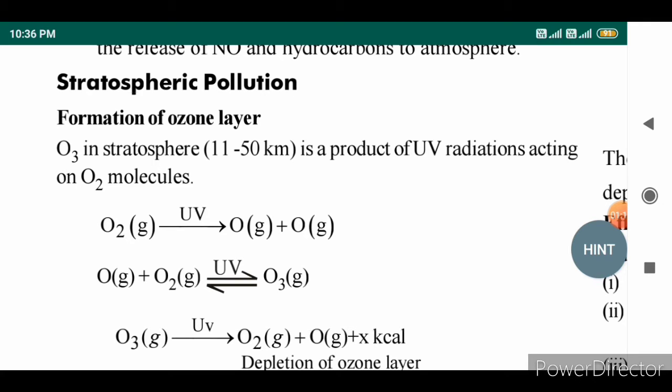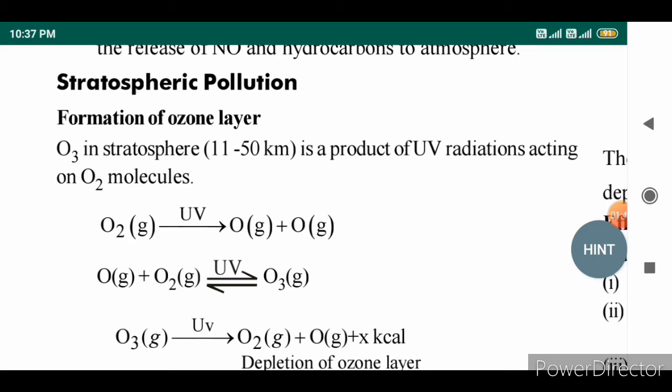In the subsequent reactions, O2 reacts with atomic oxygen to produce ozone. In this way, ozone is produced in the stratosphere. This ozone prevents the direct UV rays from the sunlight from reaching the earth's surface. This is the major advantage of the ozone layer.